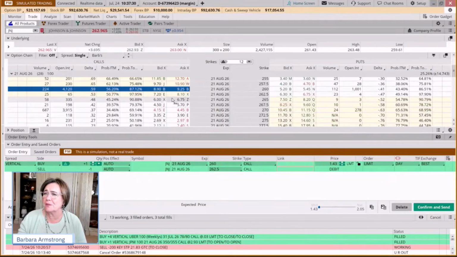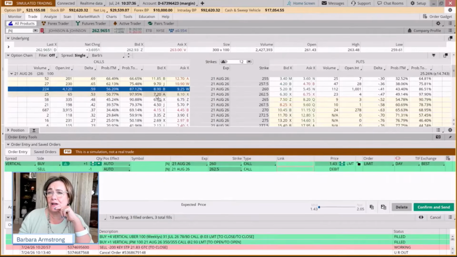Actually, I'm not going to do a comparison on this one now because this is 90 cents. This is more than a 10% wide spread. Or you could do the 260, 270. And here we have like 3,000 contracts and we have a 30-cent bid-ask spread. So if we were to do a comparison, it would be the 260, 265 or the 260, 270.